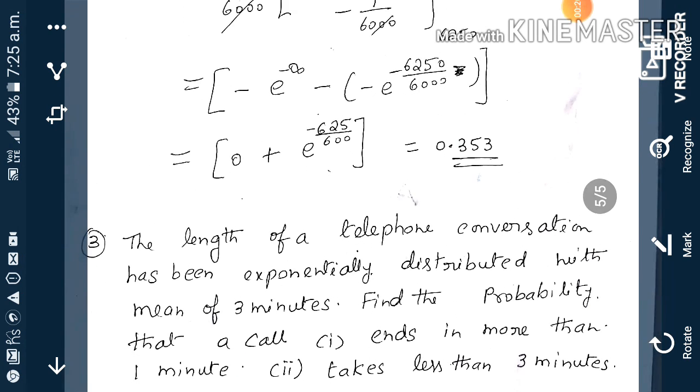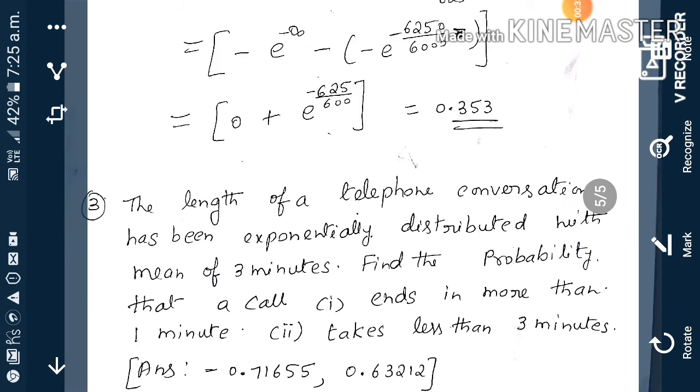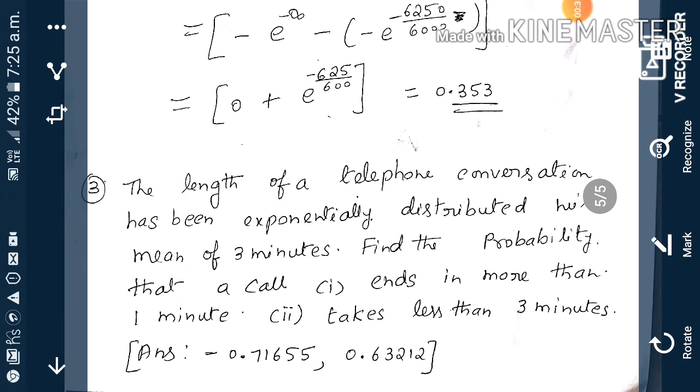Next, third problem. The length of a telephone conversation has been exponentially distributed with the mean 3 minutes. Find the probability that a call ends more than 1 minute and takes less than 3 minutes. The answer is also given. So here, greater than 1 and less than 3 minutes, p(x less than 3). Mean is given as 3 minutes. Mean is 1 by alpha, 1 by alpha equals 3, so alpha is 1 by 3.